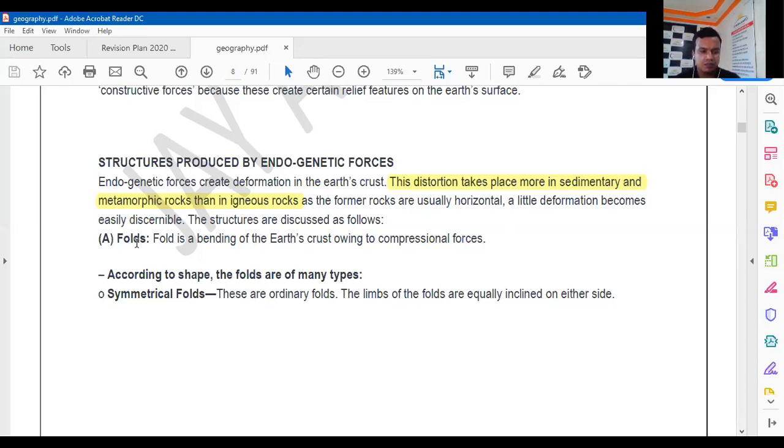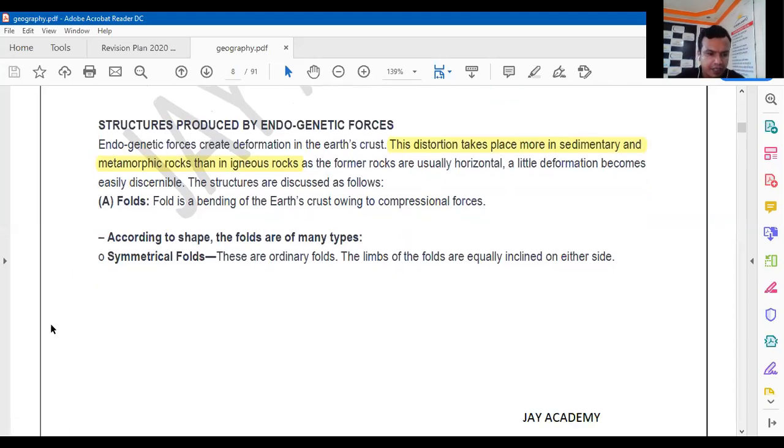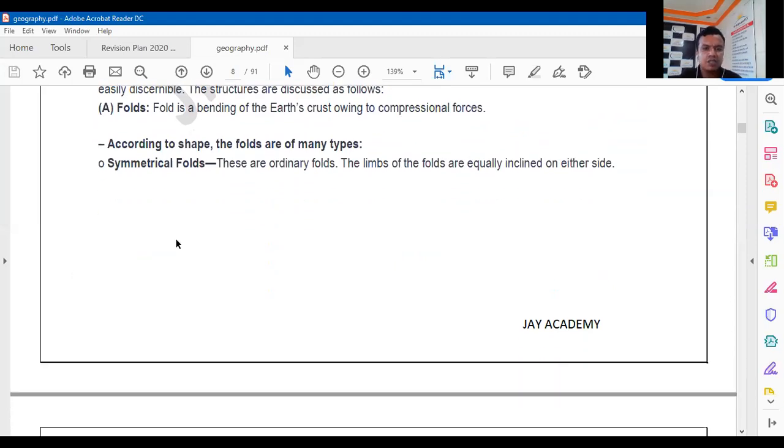So fold mountains are formed. Folding is bending of the earth crust owing to the compressional forces. When the two plates are coming towards each other, the softer material in between the two plates leads to the folding, and that leads to the formation of the fold mountains, right? So according to the shape, the folds are again many types.